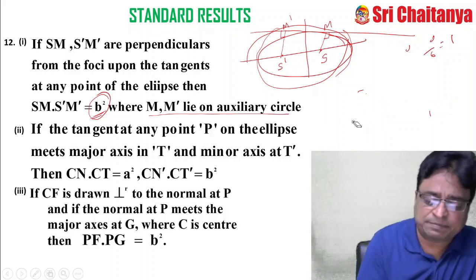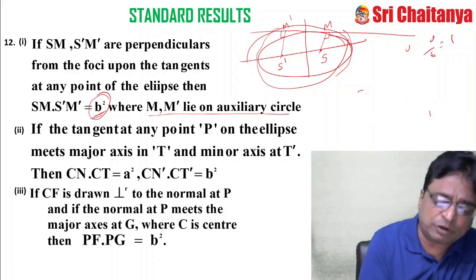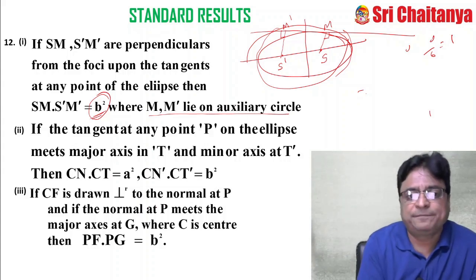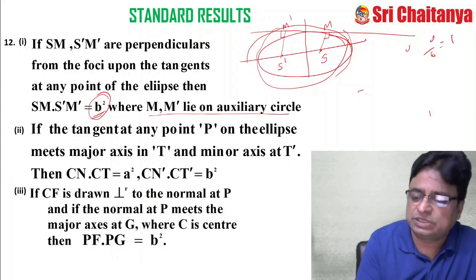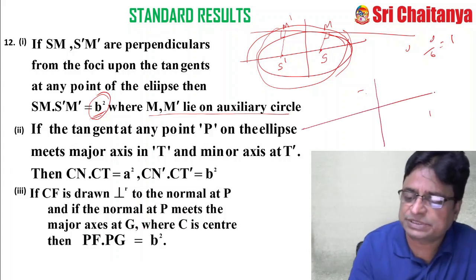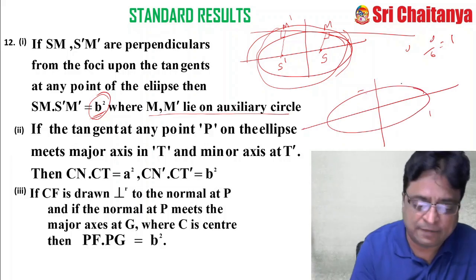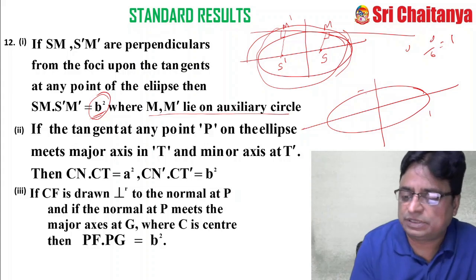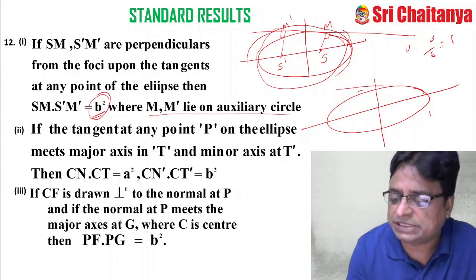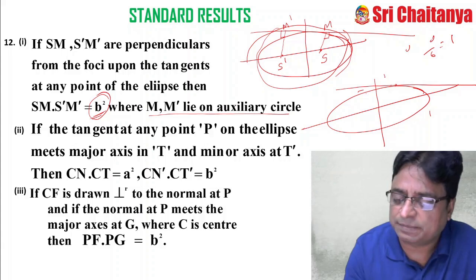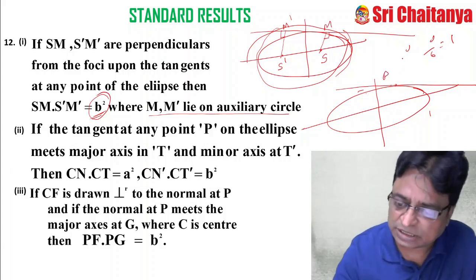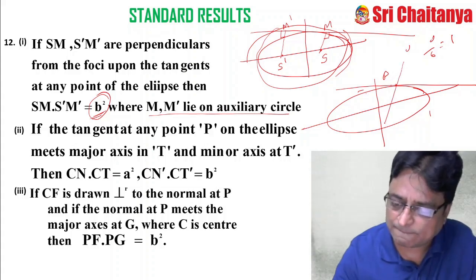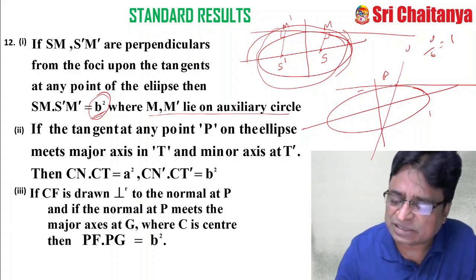And of course, next, the third one. If CF is drawn perpendicular to the normal at P, and if the normal at P meets the major axis at G. So that means, suppose this is the ellipse. CF is drawn perpendicular to the normal at P. That means, suppose this is a tangent at P and this is the normal.